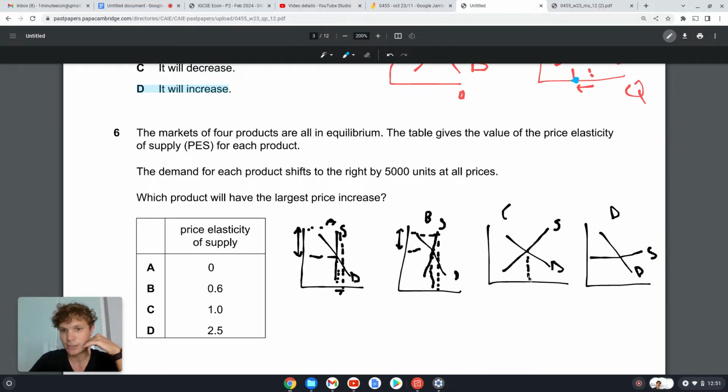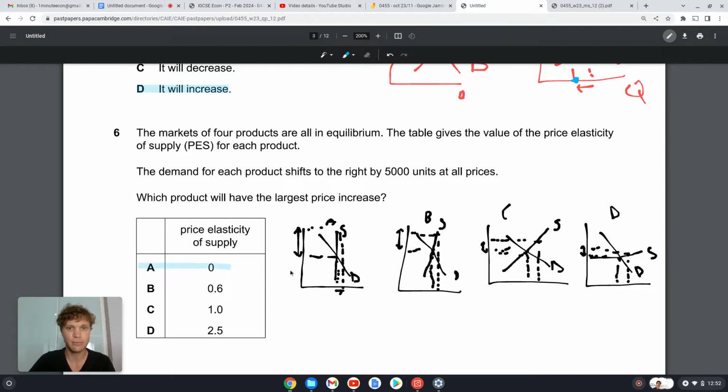And let's look at this one, for more or less the same sort of change in quantity supplied. There you go, even smaller. And for this one, okay, I know this is not perfectly drawn, but you can get the general feel for the size of the price change, right? So then our answer must be A.